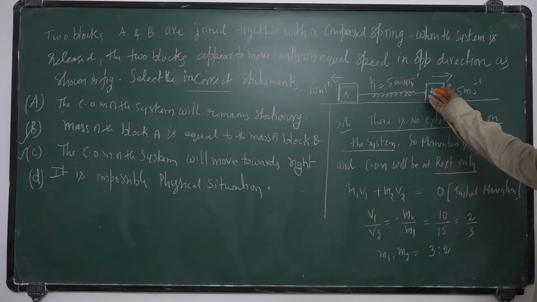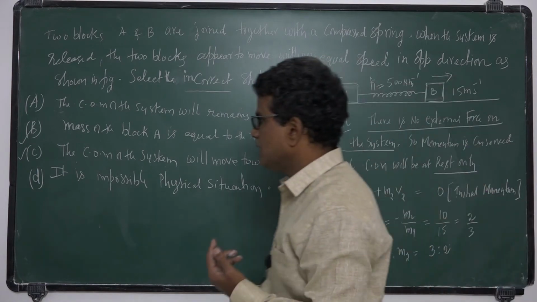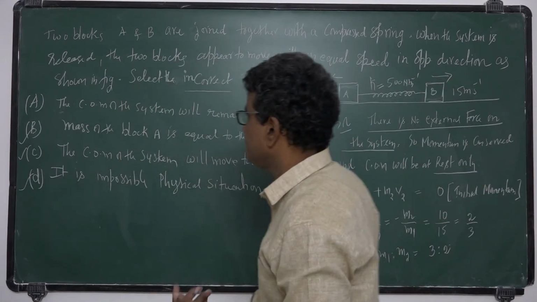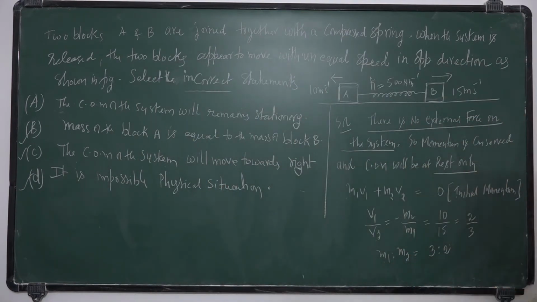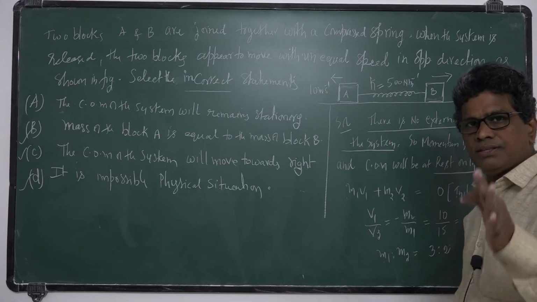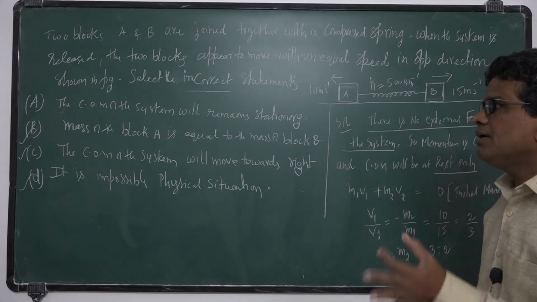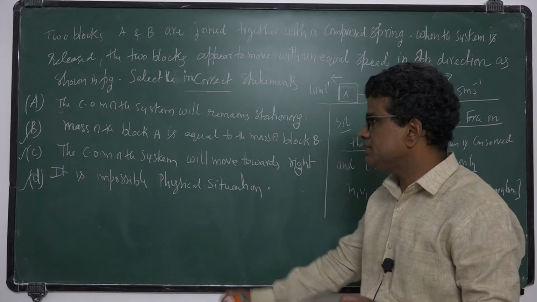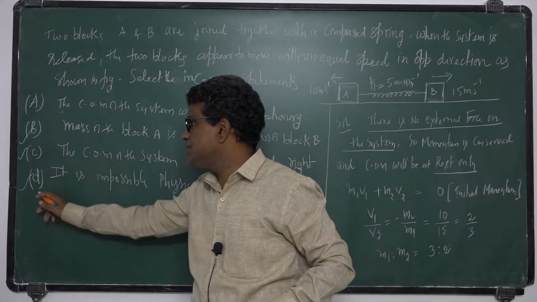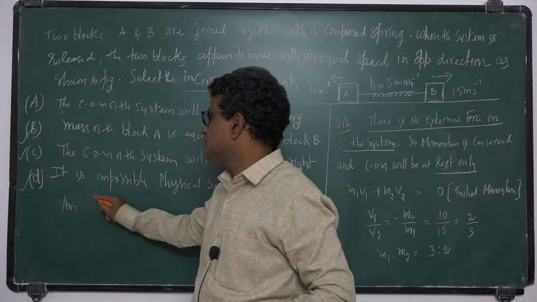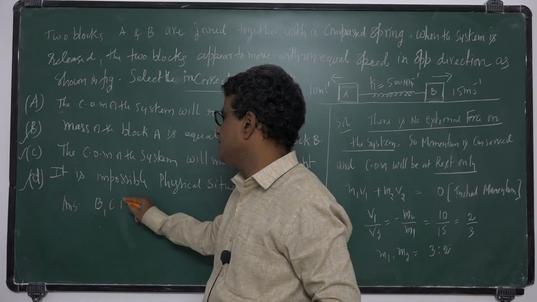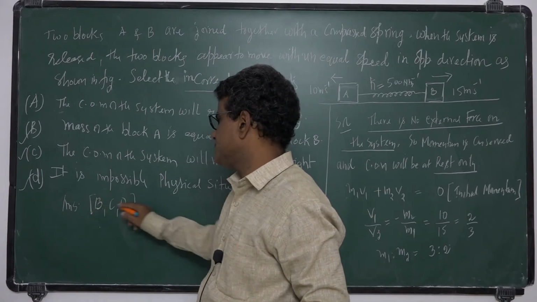Why is it not possible? It is possible. Okay, this is also incorrect. So center of mass of the system will remain stationary. That is the only correct statement, but we want incorrect statements. So the answer is B, C, D options. More than one option.